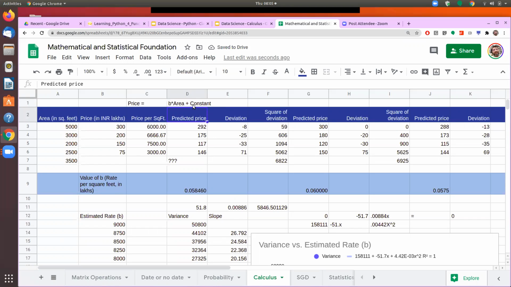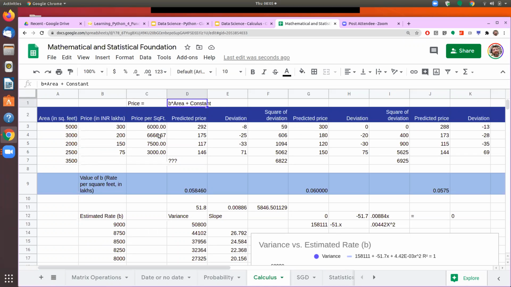In this case, we'll keep the constant part as 0. In that case, the price is something into area. Now that something in this case happens to be the price per square feet. In some other cases, it could be something else.